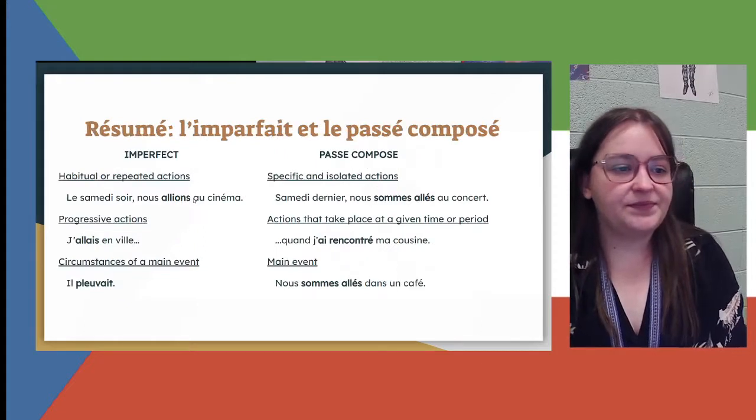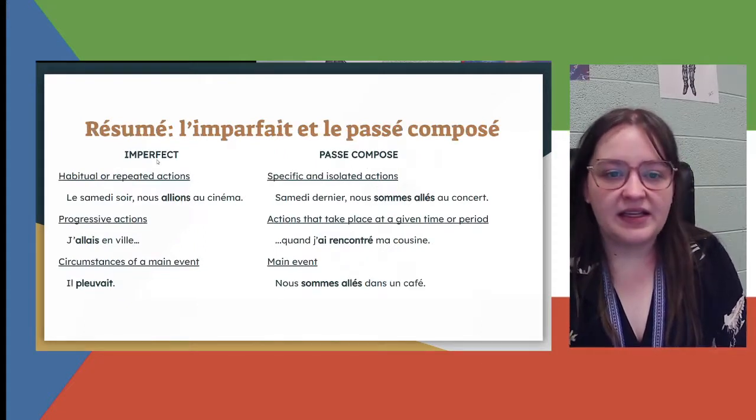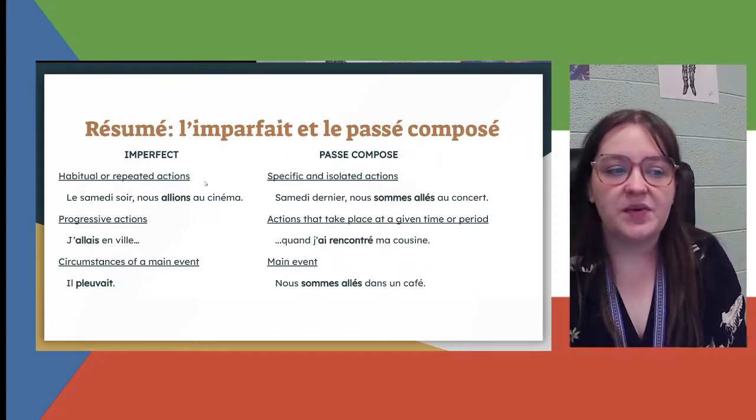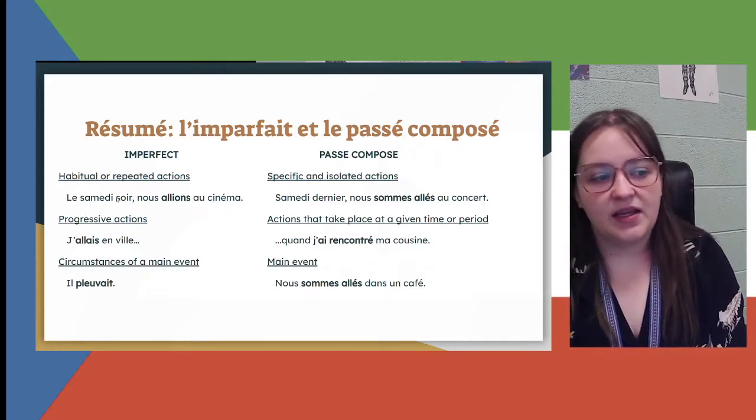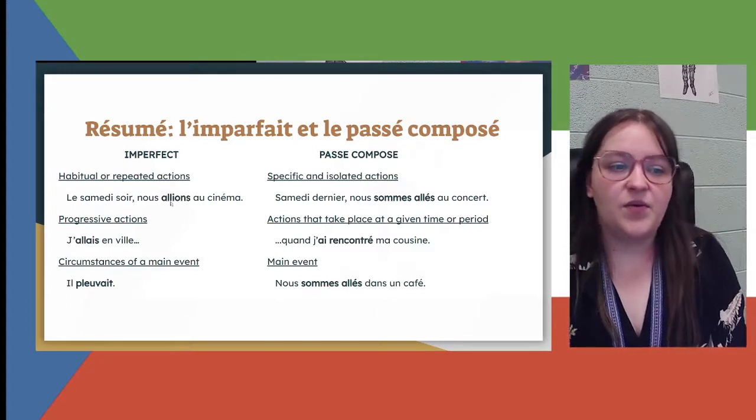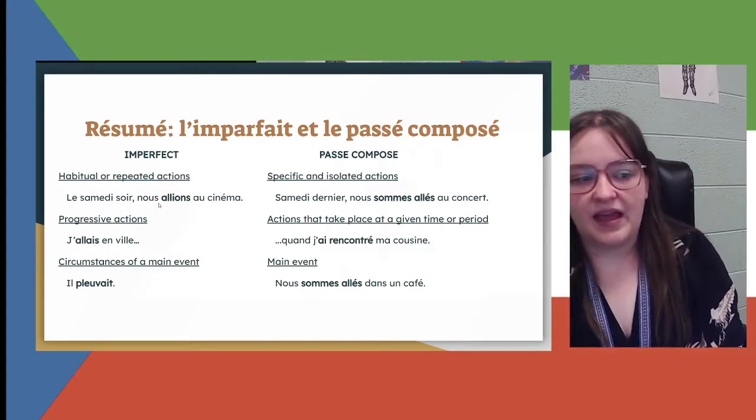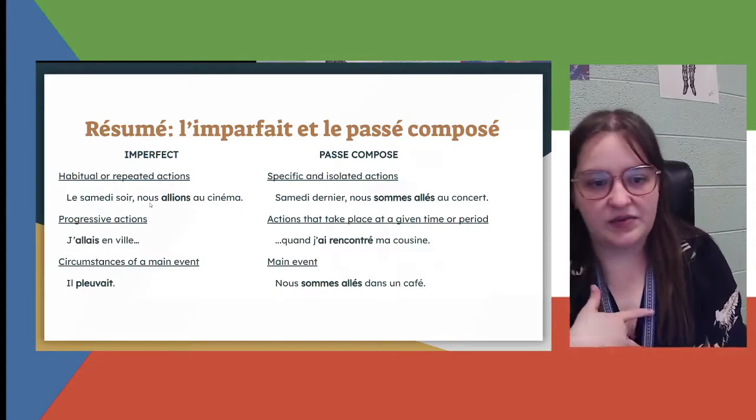So the imperfect we use for habitual or repeated actions. Le samedi soir, nous allions au cinéma. Saturday nights, we went to the movies. Okay, like every Saturday night we went to the movies.